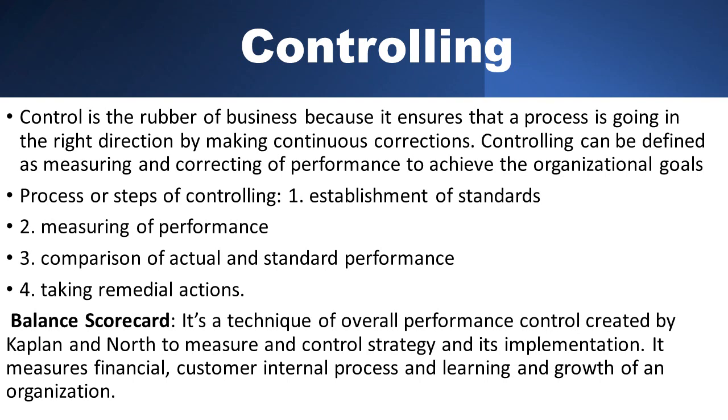Controlling is nothing but regularly correcting ourselves wherever we are going wrong, correcting our mistakes, and continuously trying to improve ourselves to reach the organizational goals. So in simple words, we can say that control is like the rubber of business, because it ensures that a process is going in the right direction. Right direction means we already planned something in the first step, planning. So are we going according to that plan or not? That we have to check regularly in controlling. So are we going in the right direction by making continuous corrections?